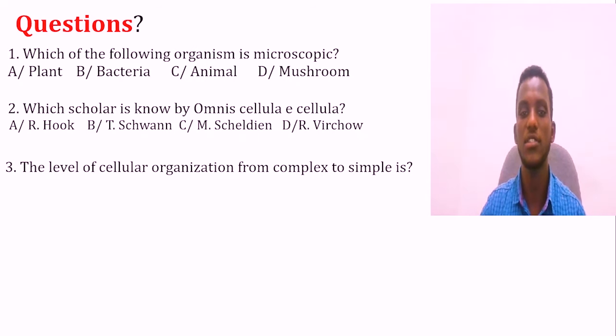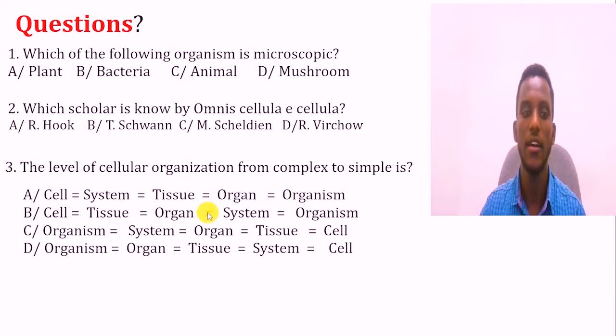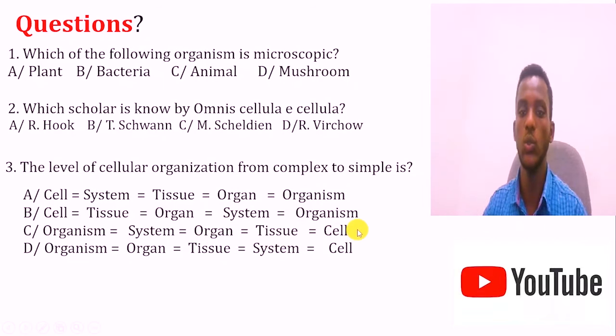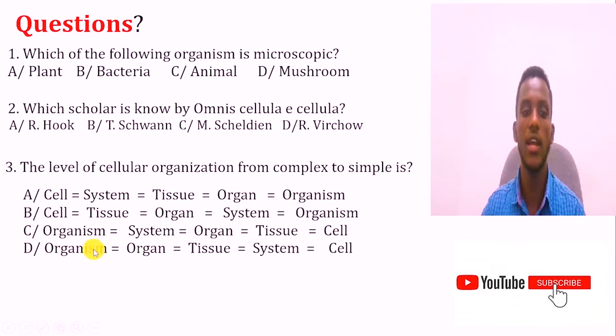Question number 3: The levels of cellular organization from complex to simple are stated as: A, cell, system, tissue, organ, organism; B, cell, tissue, organ, system, organism; C, organism, system, organ, tissue, cell; D, organism, organ, tissue, system, cell.